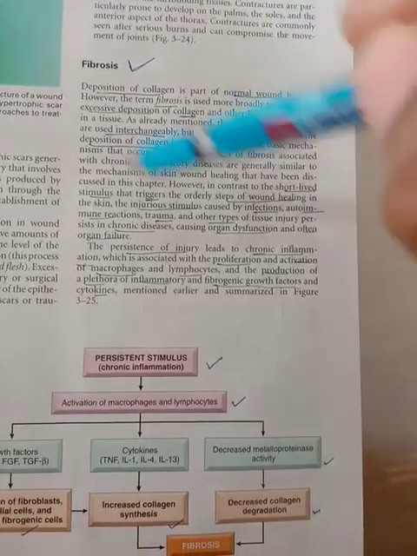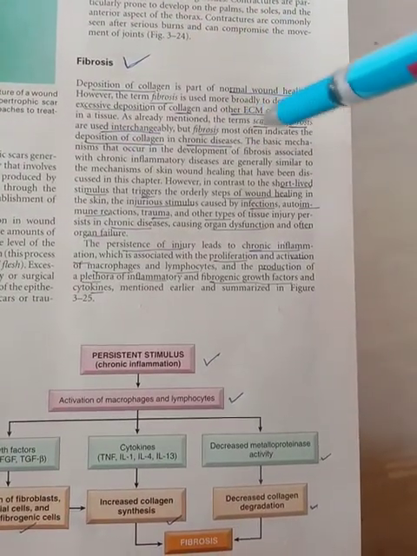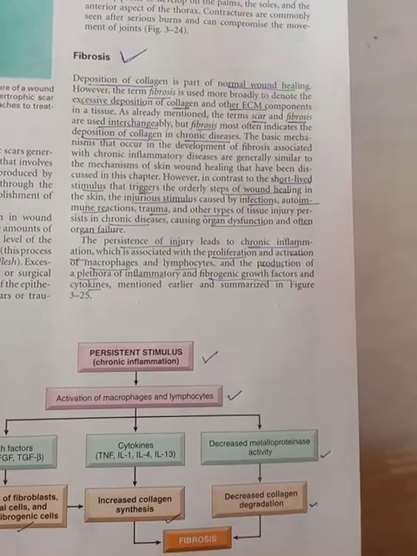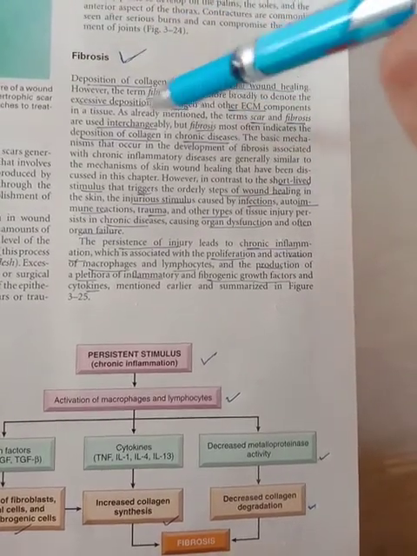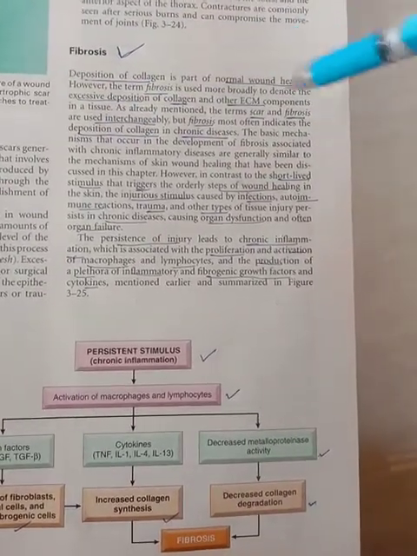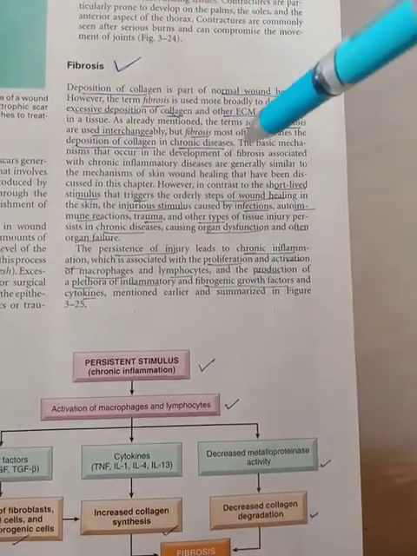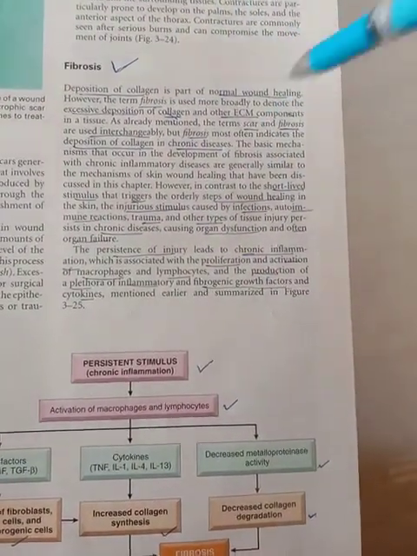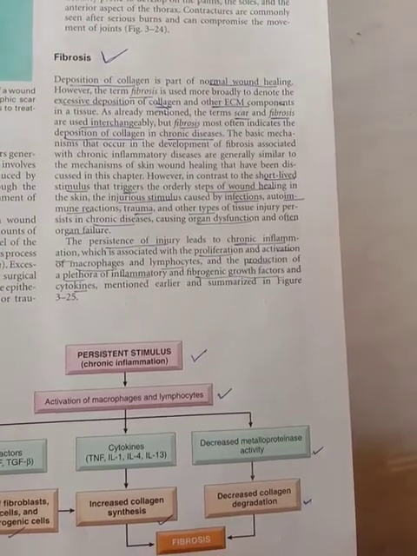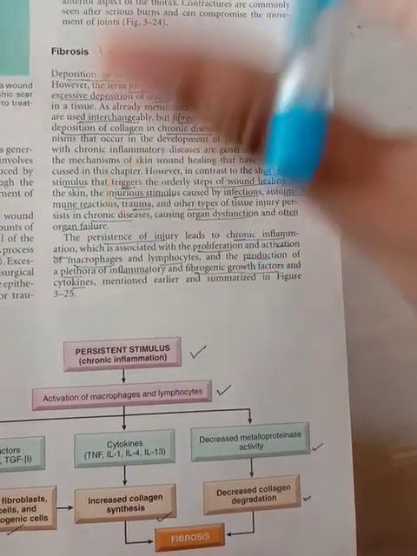Fibrosis is nothing but deposition of collagen along with the deposition of extracellular matrix. Then this is known as fibrosis. Actually, normal deposition of collagen is present in normal wound healing. But fibrosis is a special thing where there is deposition of both collagen and the extracellular matrix. So we know the scar and fibrosis are used interchangeably.